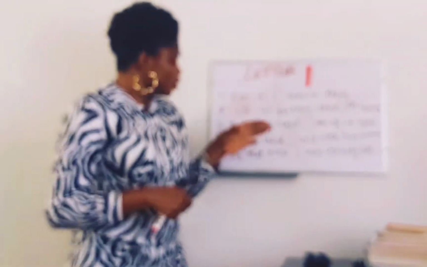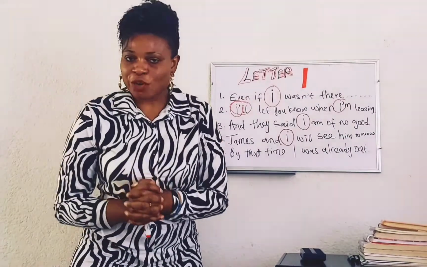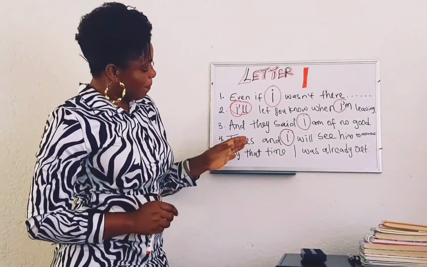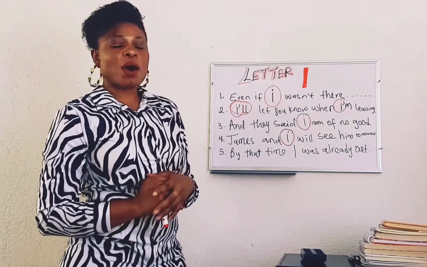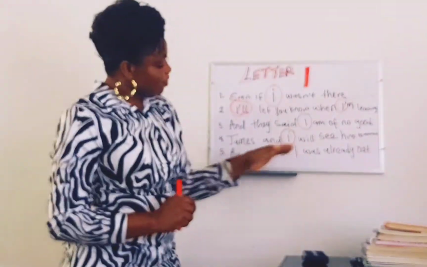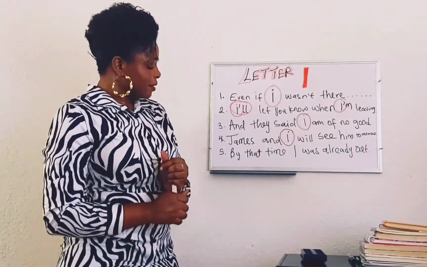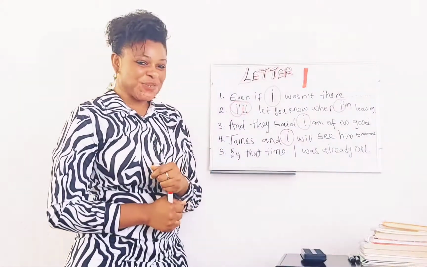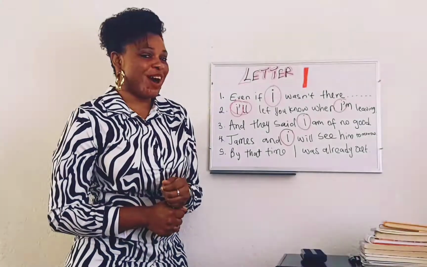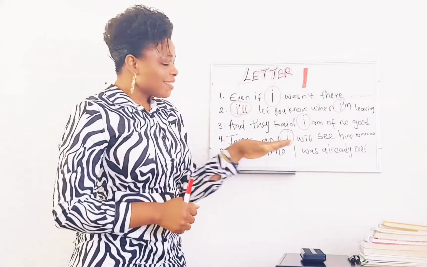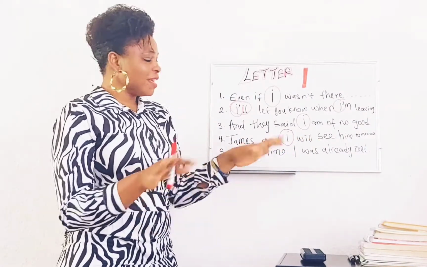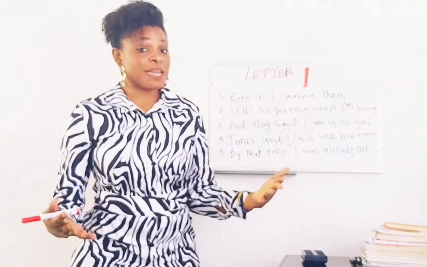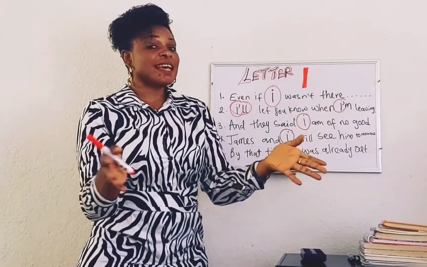So now let's get to number 5 and finish off. Number 5 sentence says, by that time I was already out. Now, what is wrong with this sentence? Number 5. Just look closely. There's nothing wrong with it. Now you're very smart. That's good. There's nothing wrong with this sentence. Everything is very okay. It is correct because I is capitalized, just as the rule said.